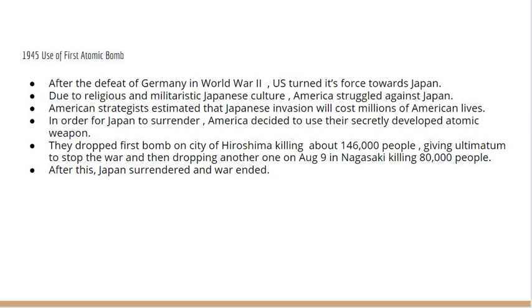They dropped the first bomb on the city of Hiroshima, killing about 146,000 people, giving an ultimatum to stop the war, and then dropped another one on August 9 in Nagasaki, killing 80,000 people. After this, Japan surrendered and the war ended.